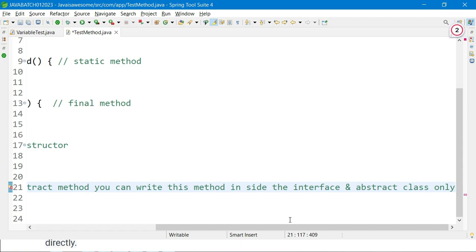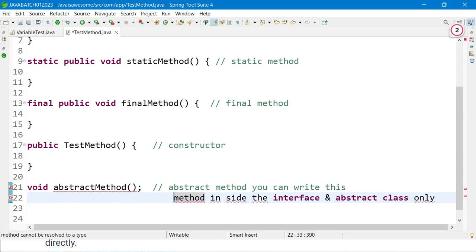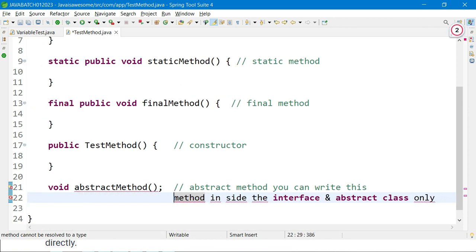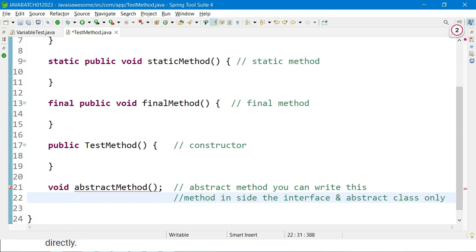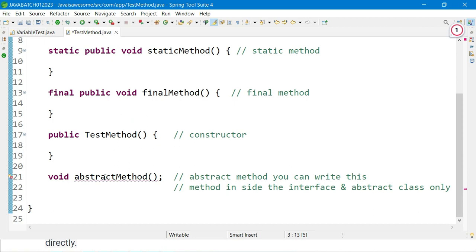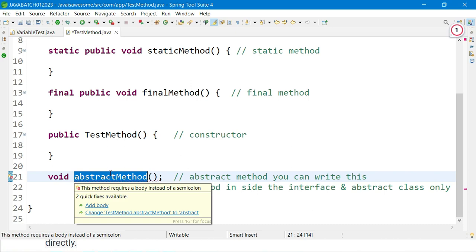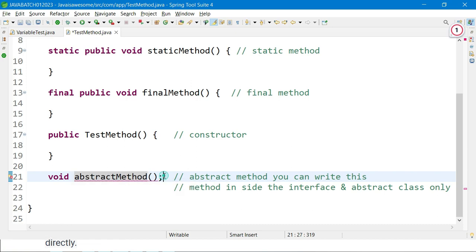You can't write this method in any other classes. If you write this method in any other classes, it will give an error. For example, right now I have written this method inside this class. It's a normal class, so because of that I am getting this issue, and it's saying properly that the method requires a body instead of a semicolon.